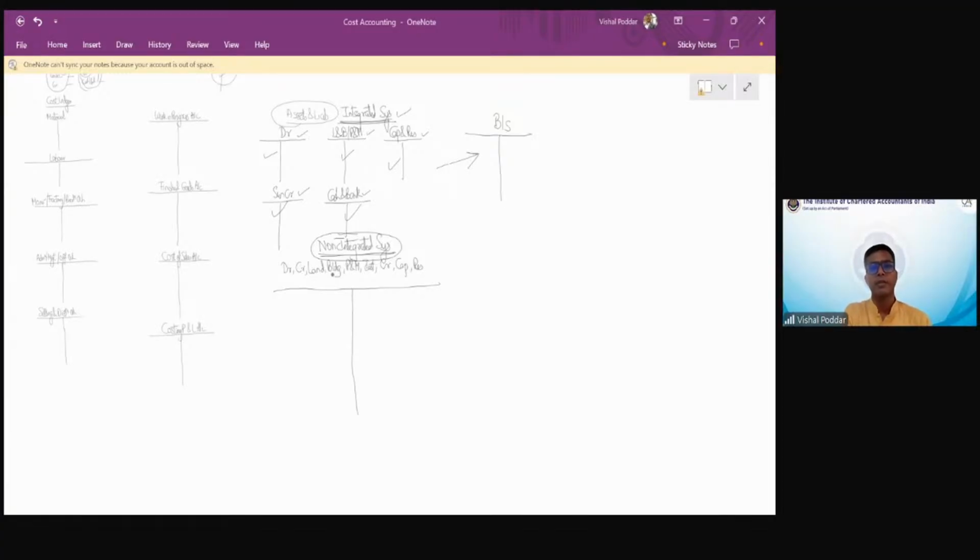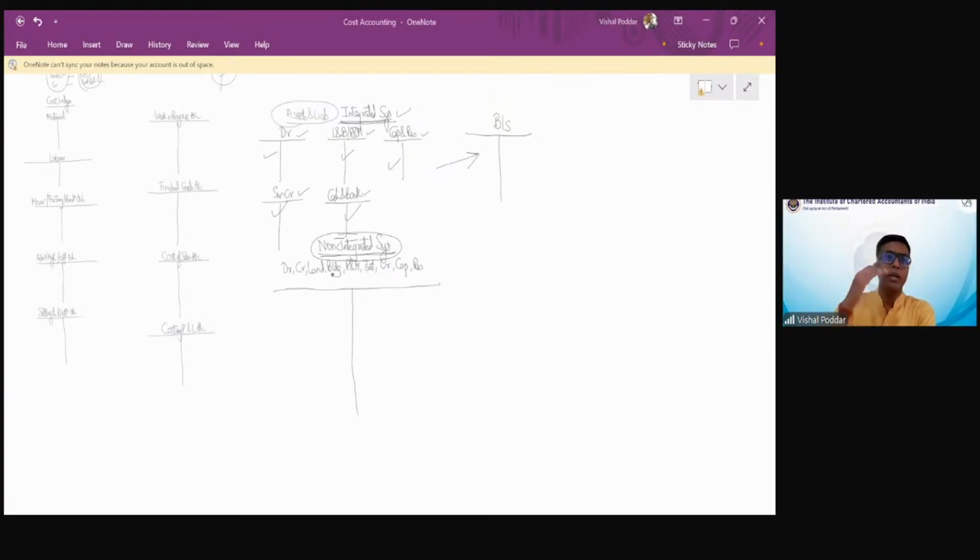Sir, please explain whether this costing system is considered after or before the final fixation of price of the product. Good question, Srini. Please don't mix between two things. One is decision making and one is accounting. Fixation of price of a product is a part of management decision making. So management has to decide considering so many factors like the demand for your product, the shortage of your product, or the competitors, or the government policies, or the future, or the nature of market, etc. So many things, Srini, go into fixation of price.